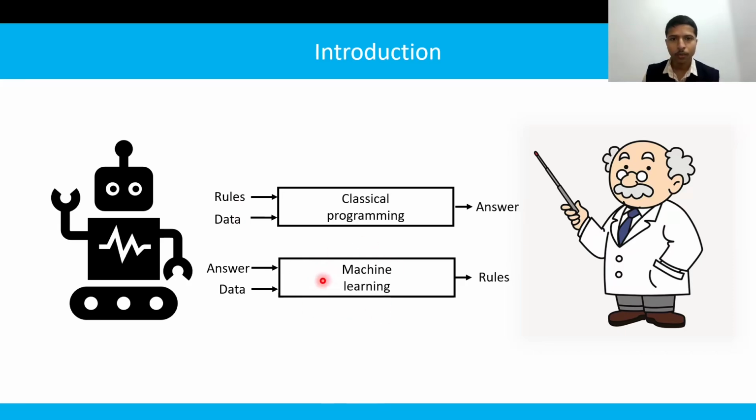In machine learning, for the examples of data input, we know the answer. Such examples are used to find out the rules. So this is what machine learning is.